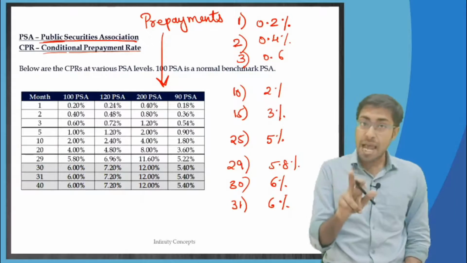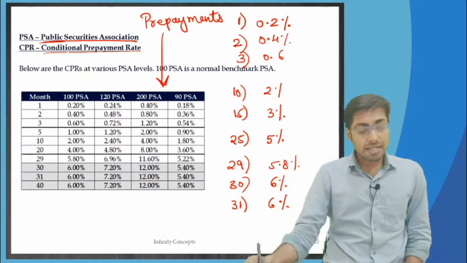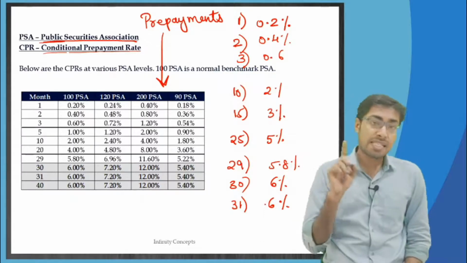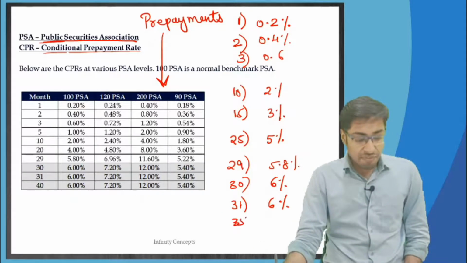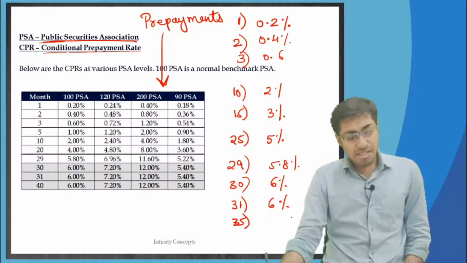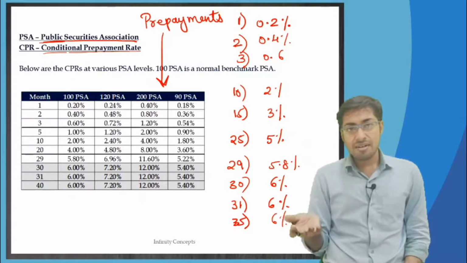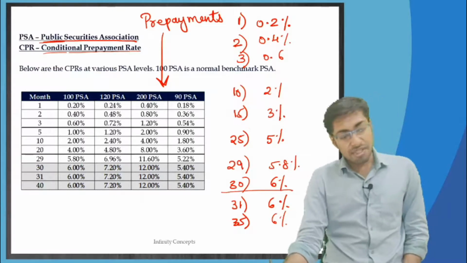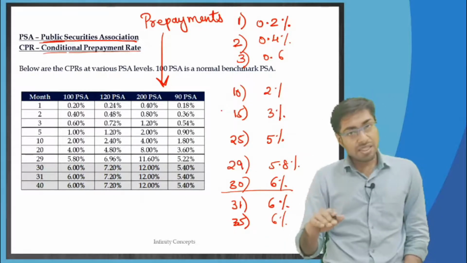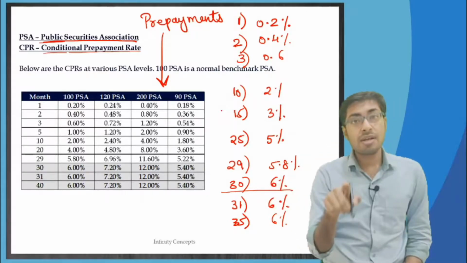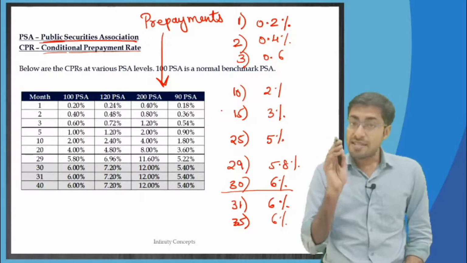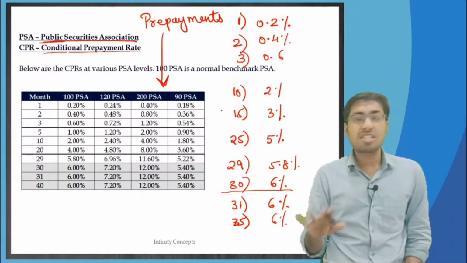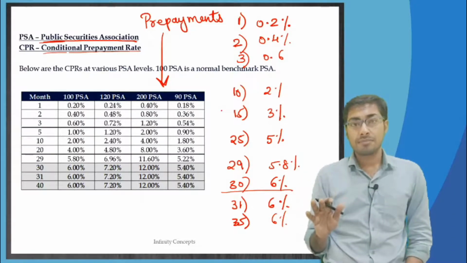Yes, prepayments are happening, but at what rate? At 6% CPR. In the 35th month also, the same 6% only. The increase has stopped. Till the 30th month, whatever the month is, you multiply by 0.2, and that is what your CPR was. As soon as you pass the 30th month, the CPR is constant, which is 6% only.